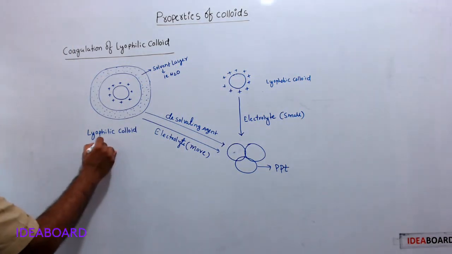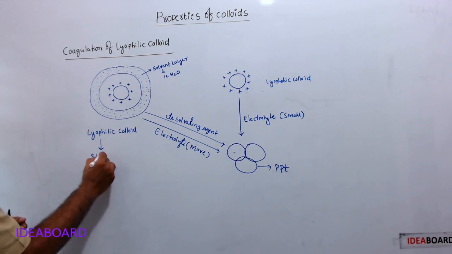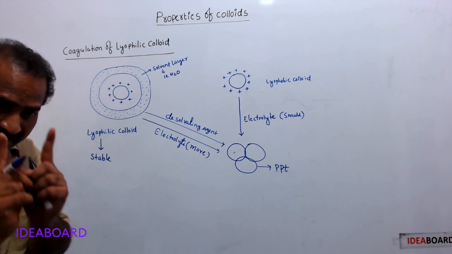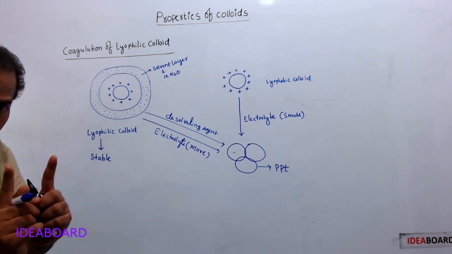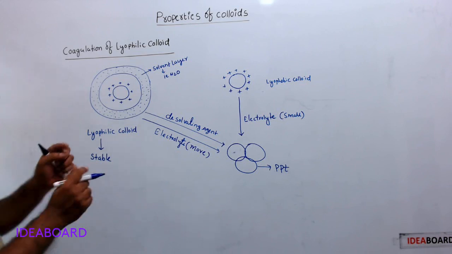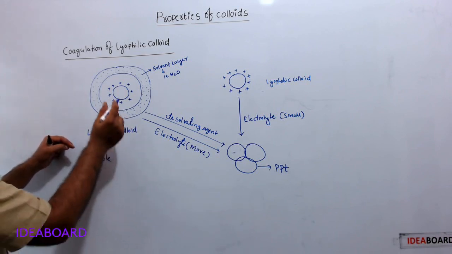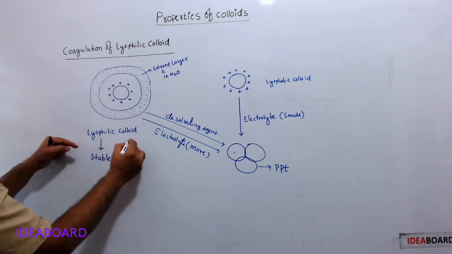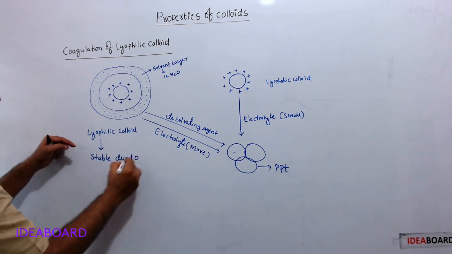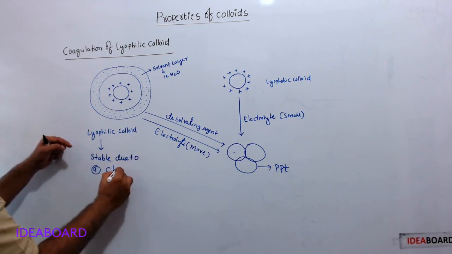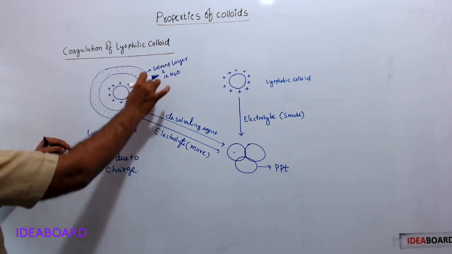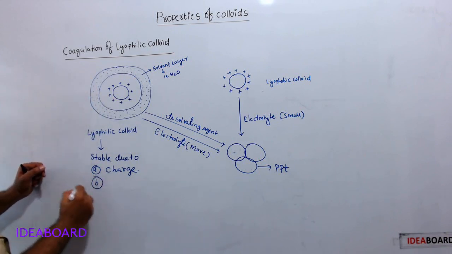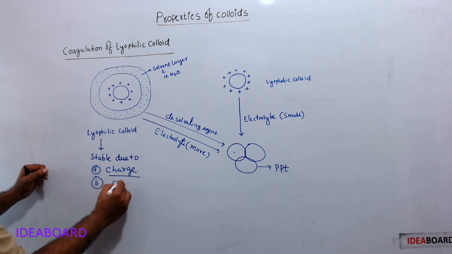Okay, lyophilic colloids are stable. Charge on the colloidal particle is responsible for the stability of the colloidal solution. Lyophilic colloid is stable due to charge. One factor is charge, and the solvent layer also increases the stability. So two reasons are there: charge and solvent layer.